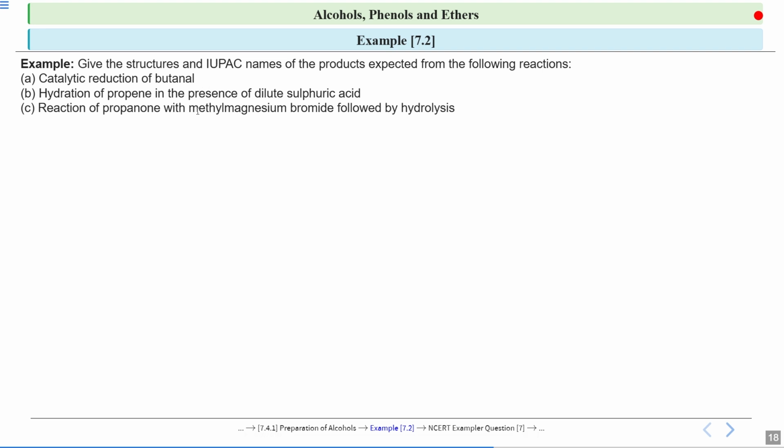First is catalytic reduction of butanal. Next is hydration of propene in the presence of H2SO4. And next is reaction of propanone with methyl magnesium bromide, which is followed by hydrolysis. So I'm giving you 20 seconds. You solve this question and then we will discuss it.